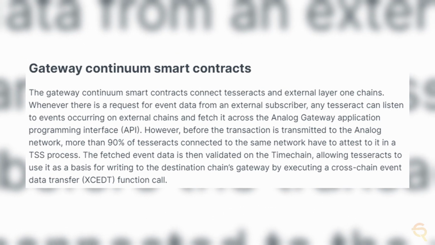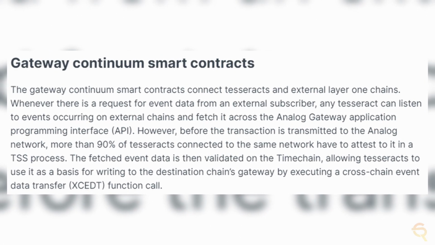Another component is the Gateway Continuum smart contracts. It connects tesseracts and external layer 1 chains. Whenever there is a request for event data from an external subscriber, any tesseract can listen to events occurring on external chains. And after that, they can fetch it across the Analog Gateway application programming interface. However, before the transaction is transmitted to the Analog network, more than 90% of tesseracts connected to the same network have to attest to it. This is done in a TSS process, and the fetched data is then validated on the time chain, allowing tesseracts to use it as a basis for writing to the destination chain gateway by executing a cross-chain event data transfer function call.